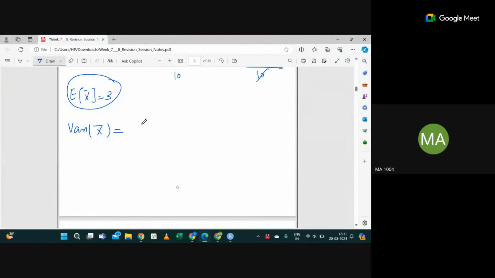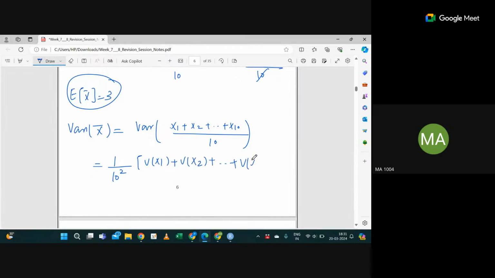What is the variance of x bar? x bar is x1 plus x2 plus up to x10 divided by 10, so I can simply write 1 upon 10 square times the variance of x1 plus the variance of x2 plus up to the variance of x10.